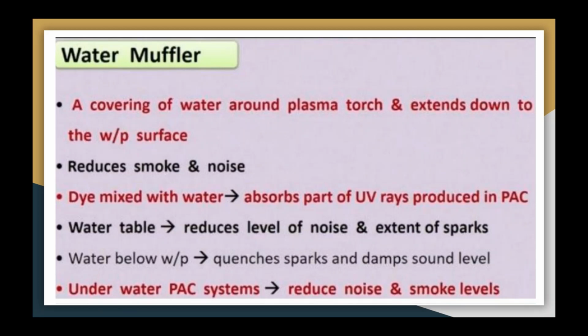Nitrogen at about 1 megapascal is used as a plasma gas. To avoid double arcing, the lower part of the nozzle is made of ceramic. Water constriction helps in reducing smoke, enhancing the nozzle life, and limiting formation of oxide on the cut edge of the workpiece. In some systems, shielding gas or secondary gas or water is given swirling motion.